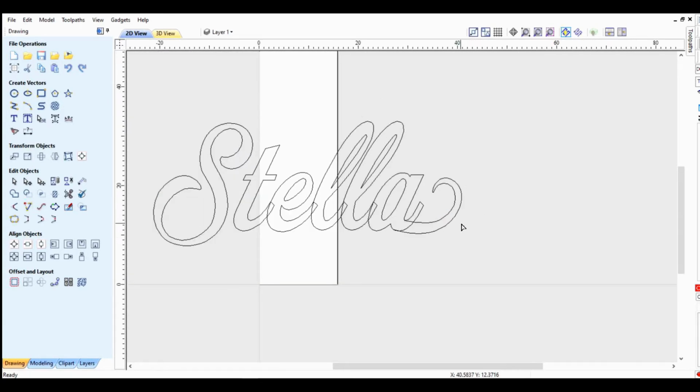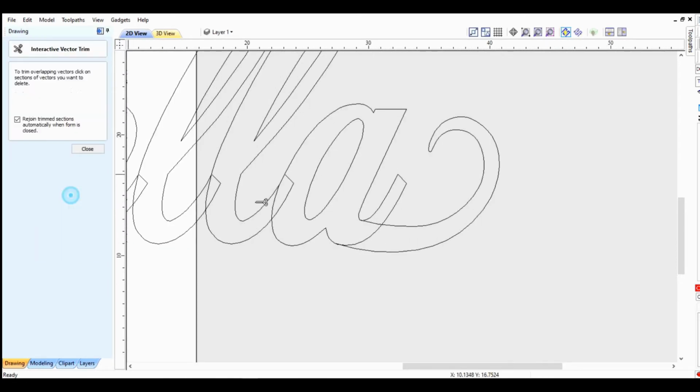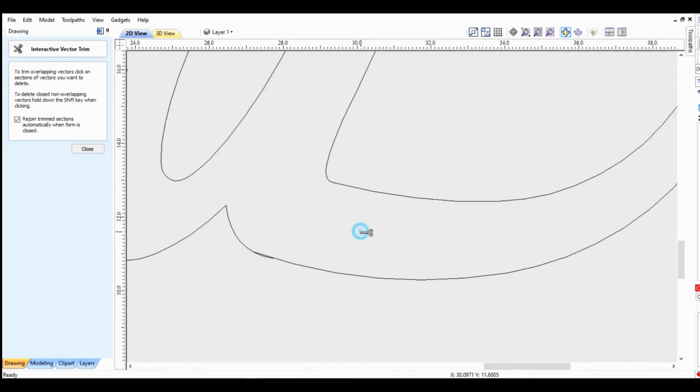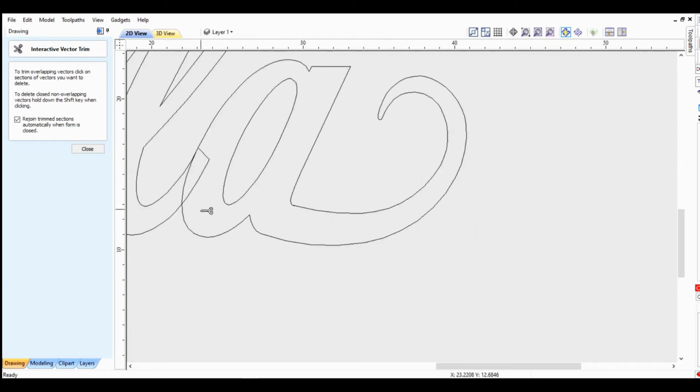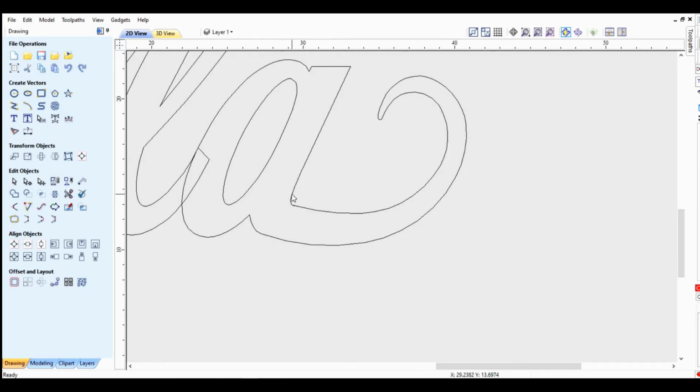And now I need to combine these. Let me first remove all the extraneous stuff. Using the scissors, I can clip out what I don't want. Get rid of that. Let's get rid of that. Zoom in here, get rid of this little piece. Okay. And then overlap into the A. Let me group this first.